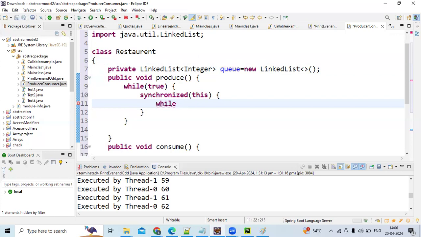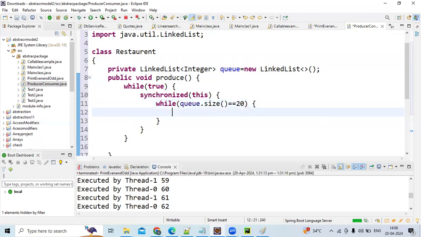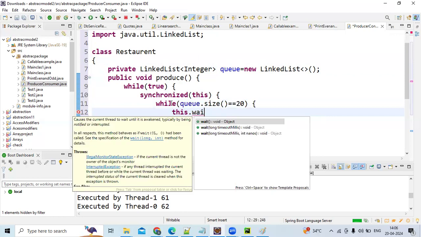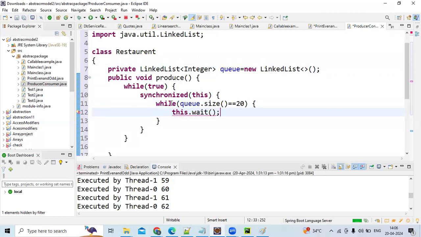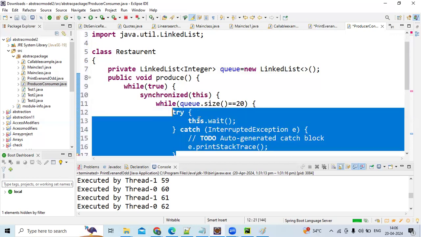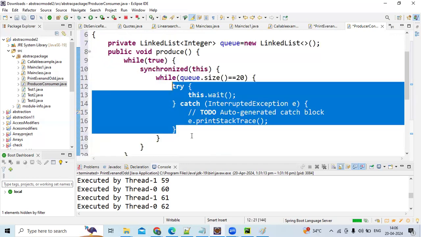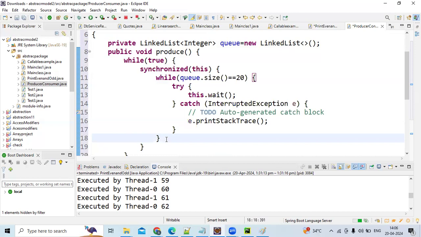Now while q.size equals 20, just go to the waiting state. Just wait, because you cannot order, since the chef is full with orders. 20 orders are there, you cannot order anymore. Just wait till he consumes some data, till he delivers some dishes. Is that fine, guys?